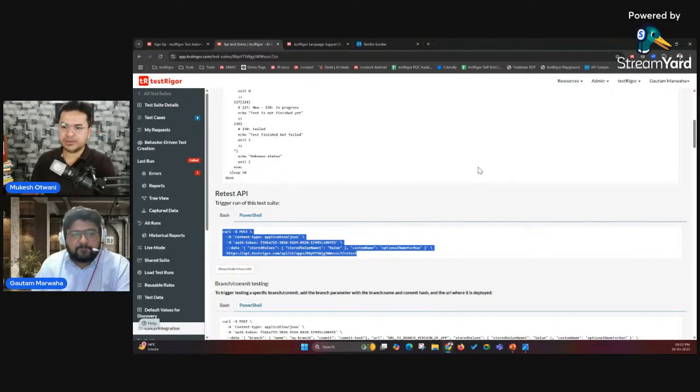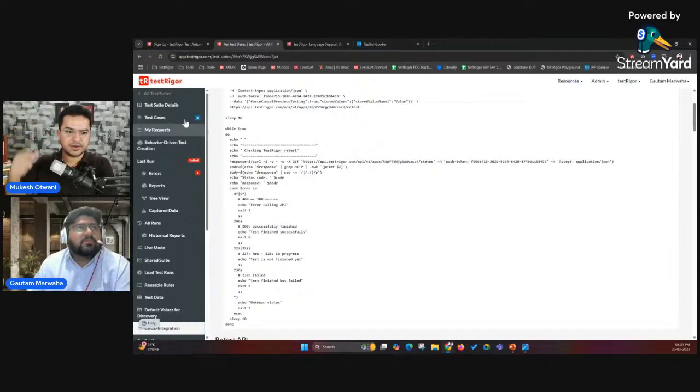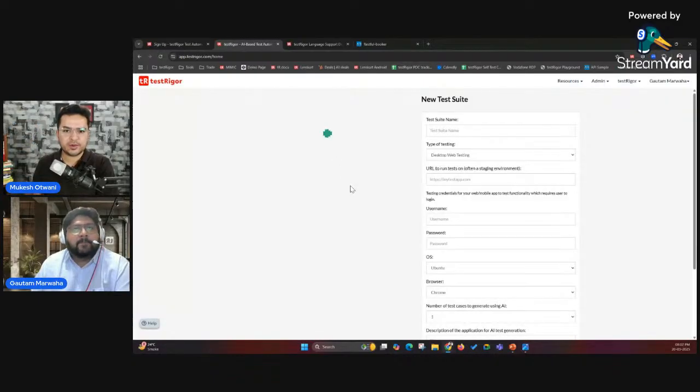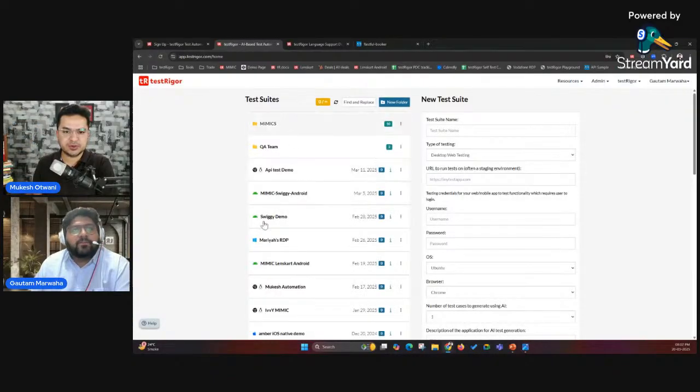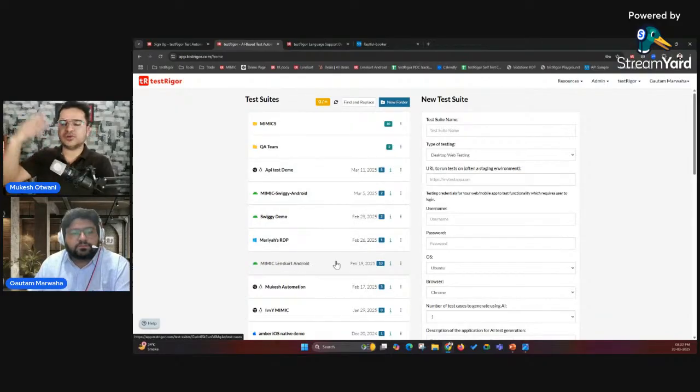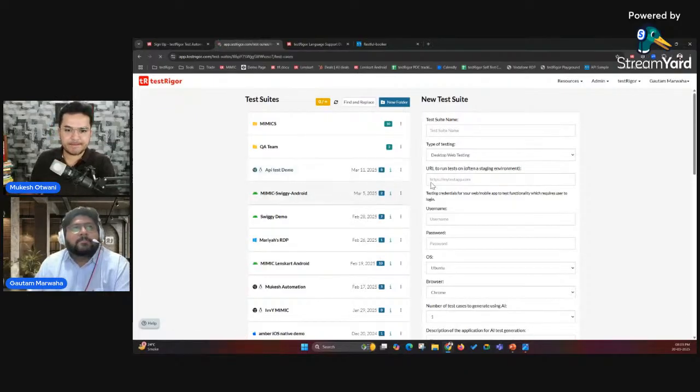Okay. And Jasmeet, since TestRigor maintains multiple test suites, Gautam, if you can show the main page where you created test cases, test suite. Sure. TestRigor also supports that. In case you want to maintain test suites, you can create a test suite and have multiple test cases inside it. So whatever tests you created, instead of storing them in Git or GitHub, you can also maintain them here. Yeah, correct. Great. Gautam, let's continue.